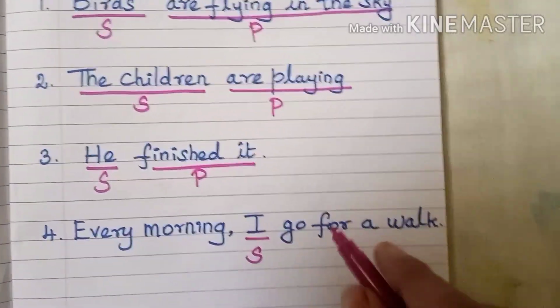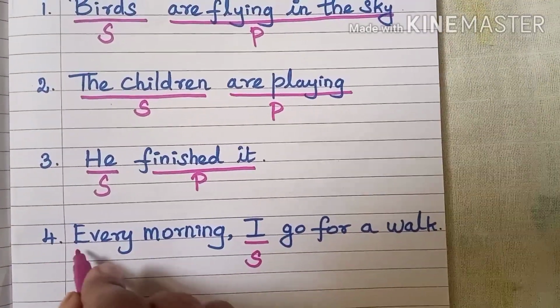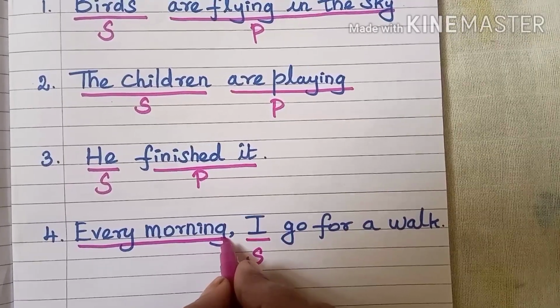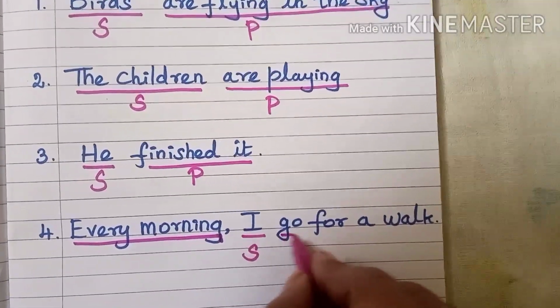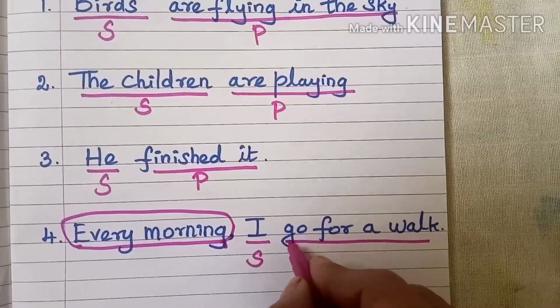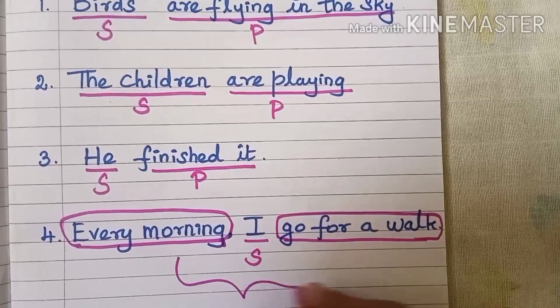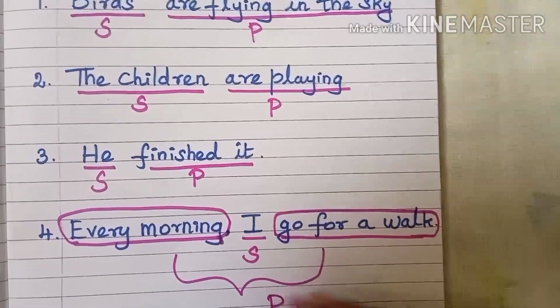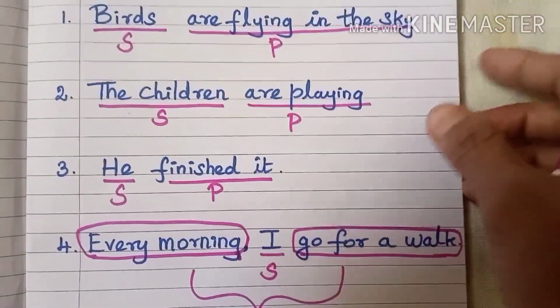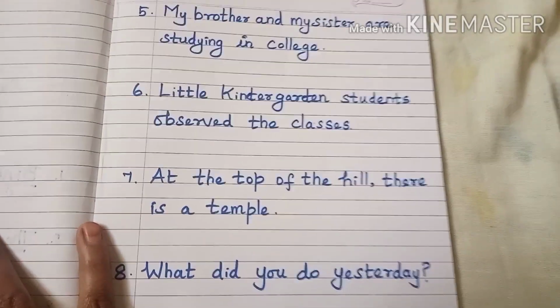Remaining everything, as we already discussed, comes under predicate. That means every morning as well as go for a walk, everything comes under predicate. I only is the subject here. So let's move on to next one.